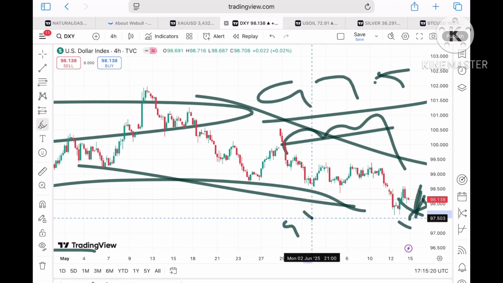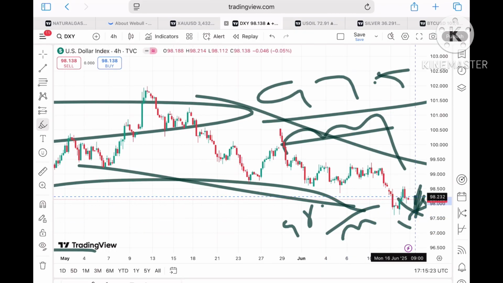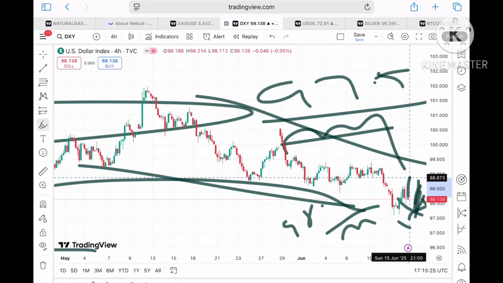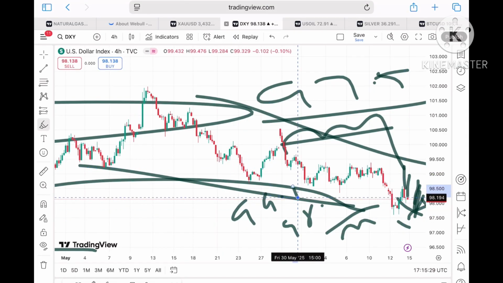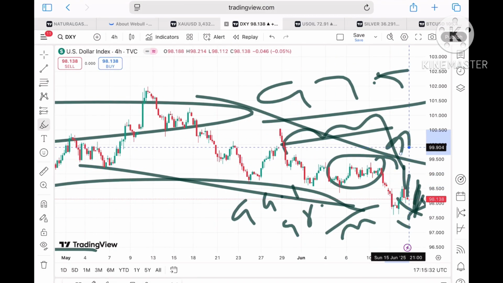and then to a level of 98.5, and once it starts going above this level, the probability of touching 98.7 we can see, towards 98.9, and then a level of 99.25, and there will be a zone breakout, so further upside we can see.